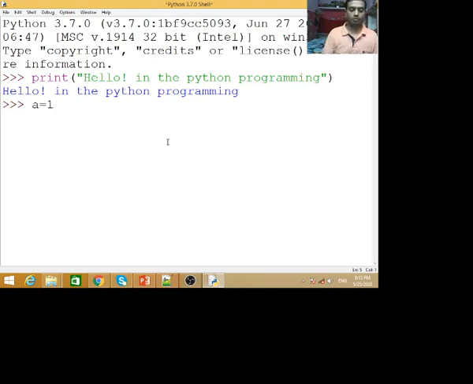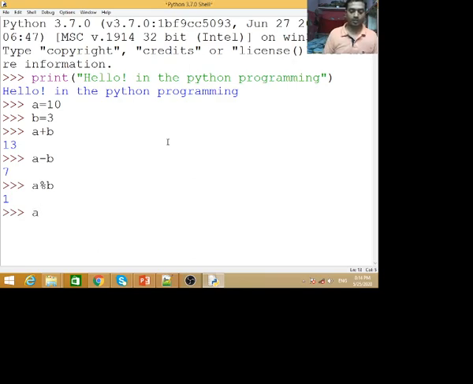Assignment: a is equal to 10, b is equal to 3. Now we can use some arithmetic operators, such as a plus b to get the result, and a minus b. Now a modulus b, we will get the remainder in this program.